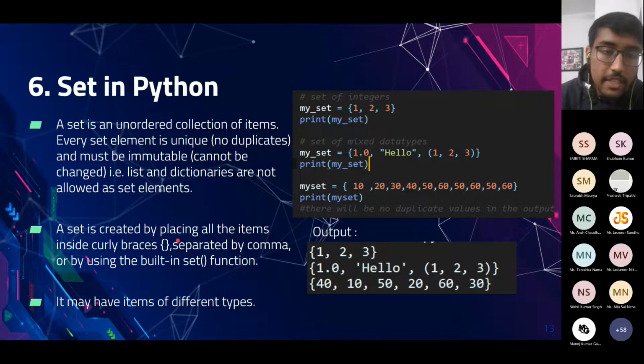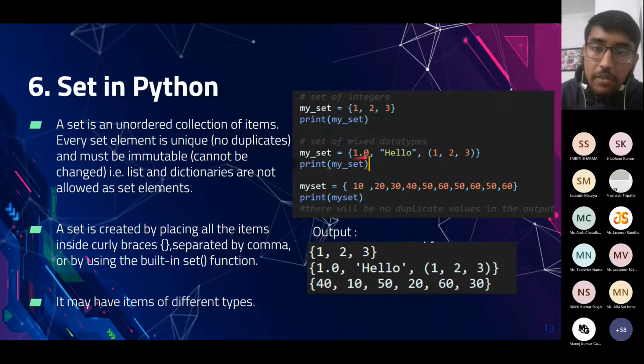A set is created by placing elements in curly braces separated by commas, or using the built-in set function. As shown here, my set is a type of set container in Python that we have initialized using the curly braces and put three elements in it, 1 comma 2 comma 3, and if we print it, it would return the same as this.